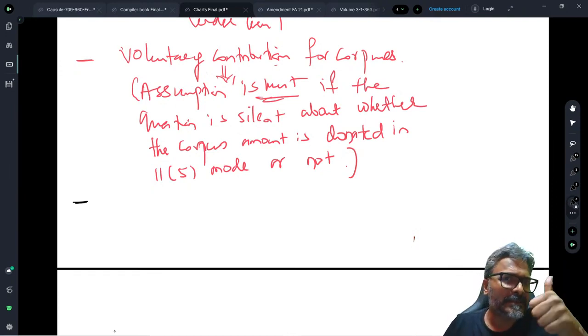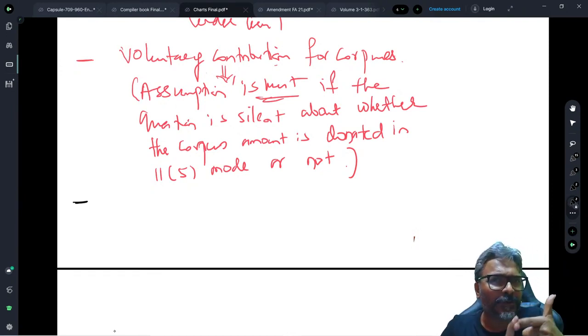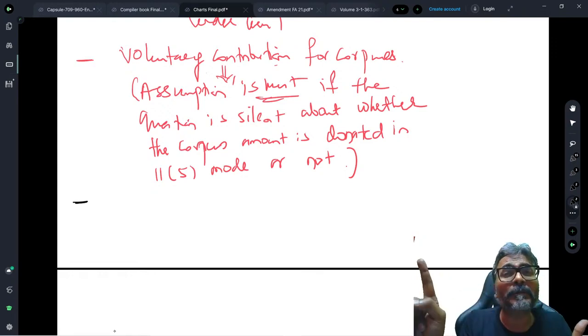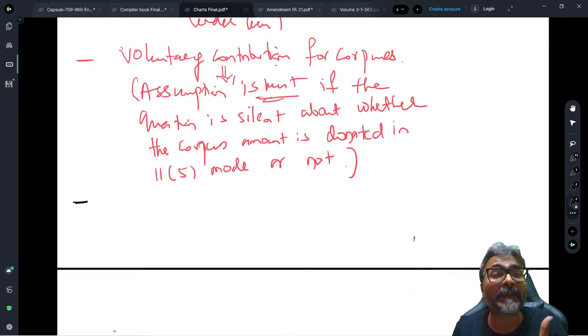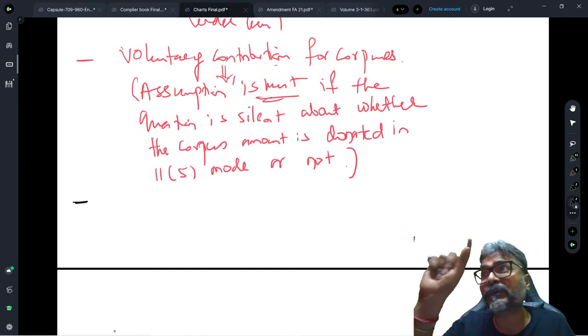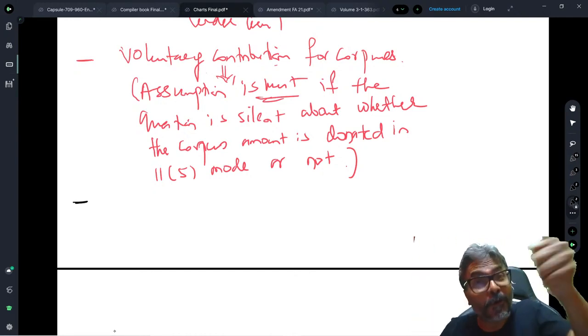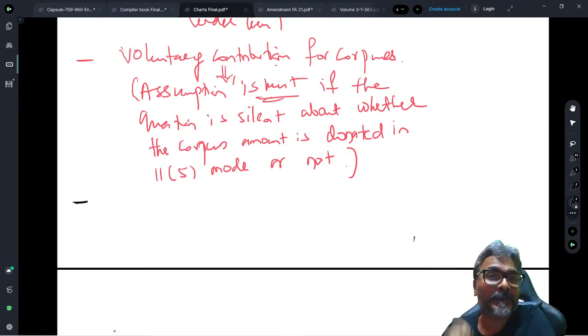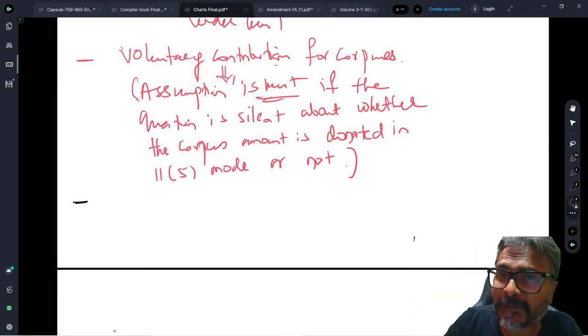But once it is considered as an income, if that corpus amount is applied for charitable or religious purpose in India, then it will not be considered as an eligible application. So please don't give the effect of exemption under section 11 from that voluntary contribution which is for the corpus purpose, on which the 11(5) mode investment has not been done.